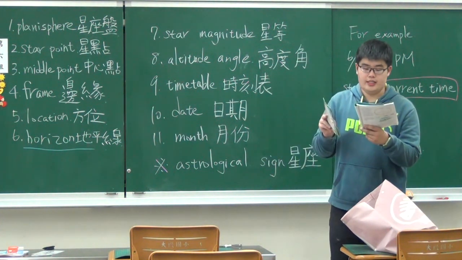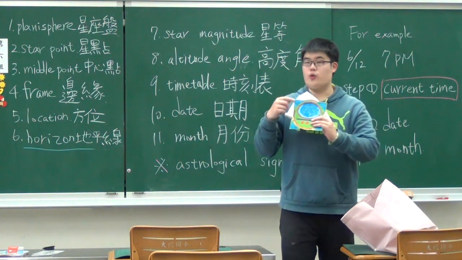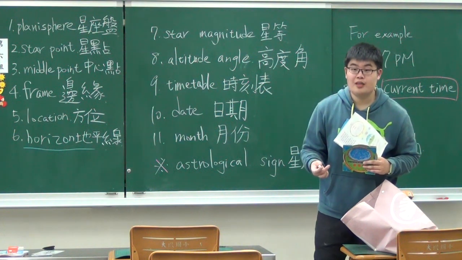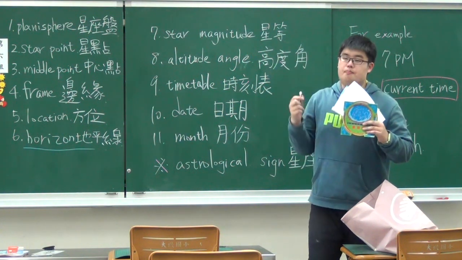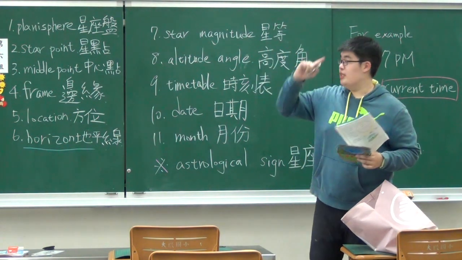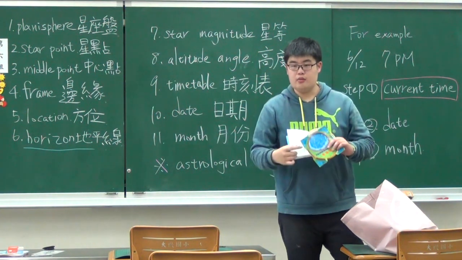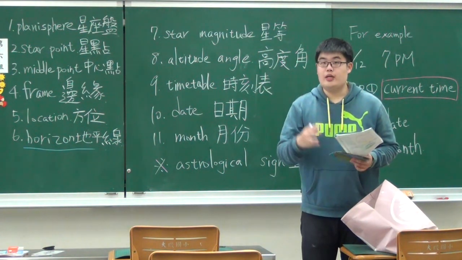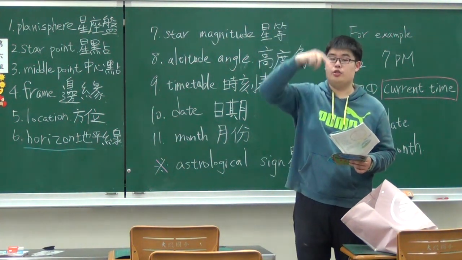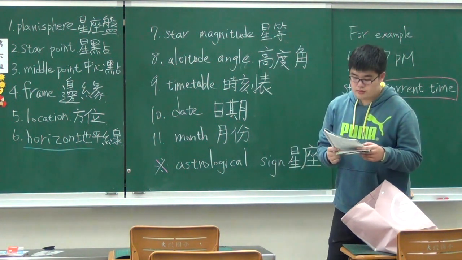Move on to the next point, the middle point. Please look at your planisphere in groups. The middle point of the planisphere means vertical. So when we look into the sky and the altitude angle is about 90 degrees, we call it the middle point. Imagine that it's right above your head. So a star which is right above your head, we call it in the middle.